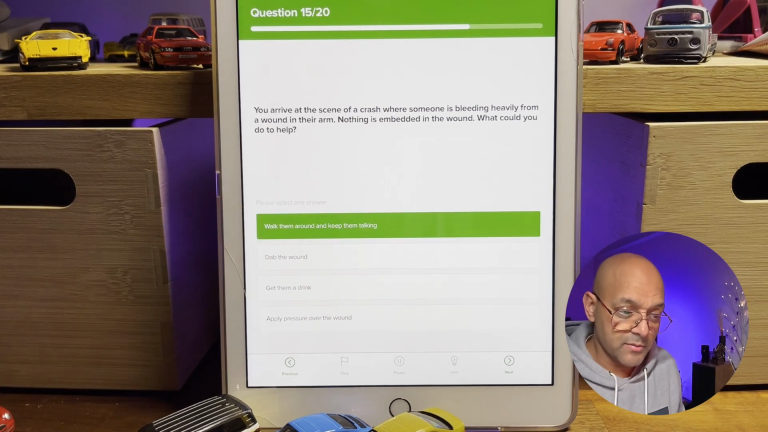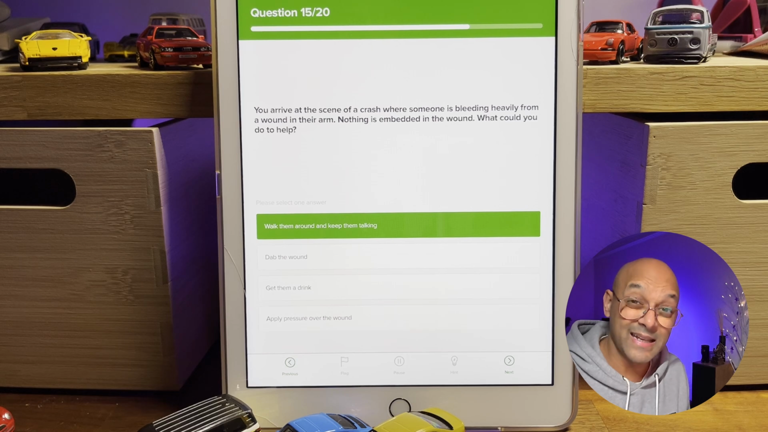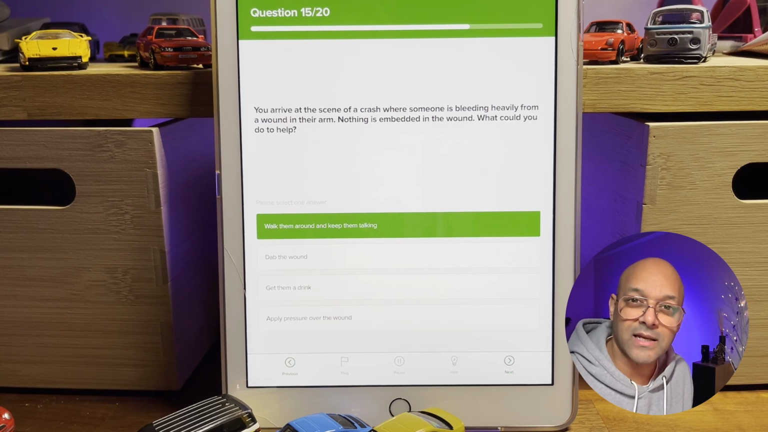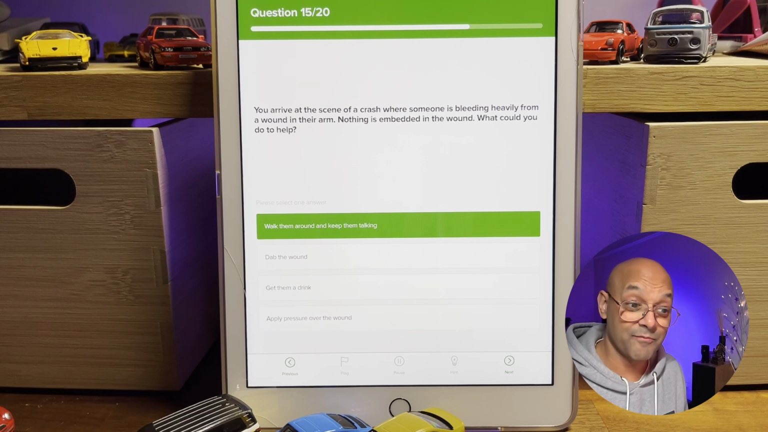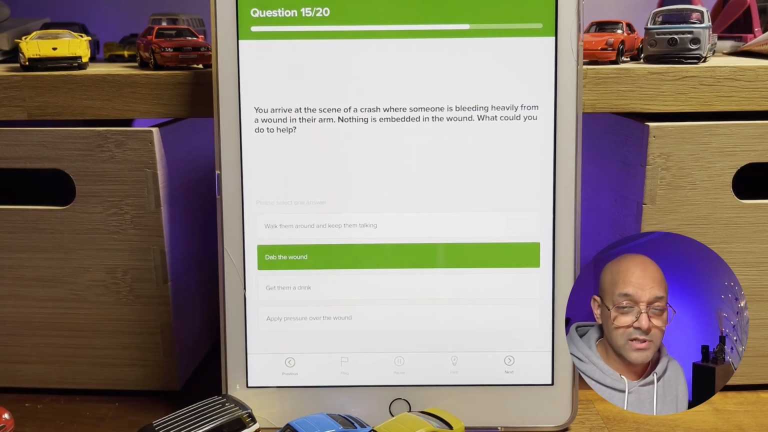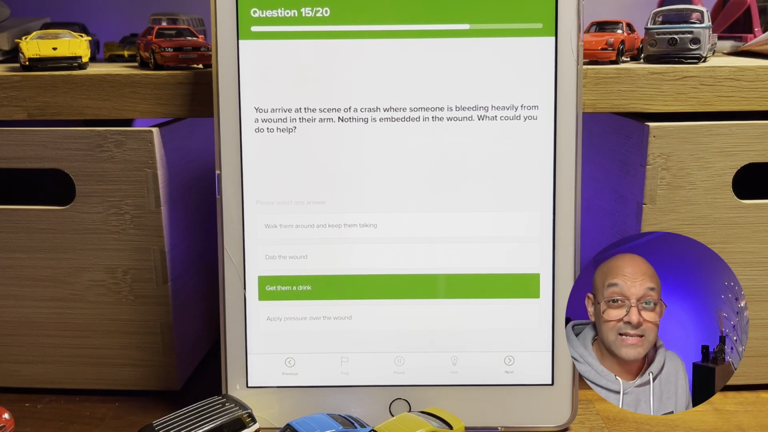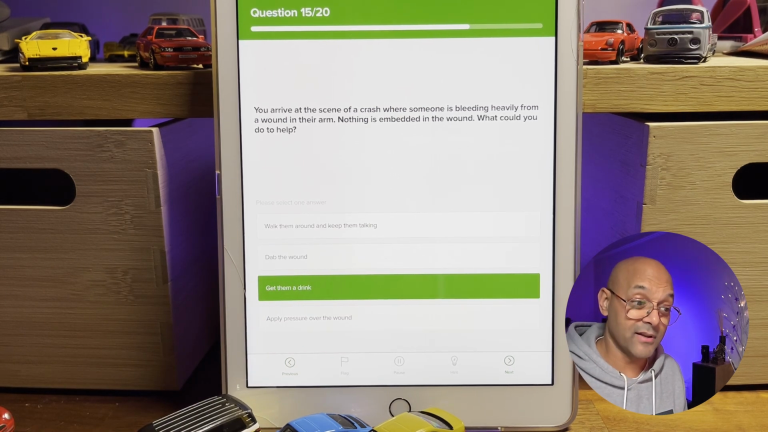Walk them around and keep them talking. They're wounded, they're bleeding heavily. Why would you want to walk them around and keep them talking? If they're bleeding heavily, they're gonna pass out sooner or later, aren't they? Yeah, and then it could be fatal. Dab the wound. Little dabs aren't going to help. They're bleeding heavily. Give them a drink. Probably that's one of the last things they want right now if they're bleeding heavily from the wound.